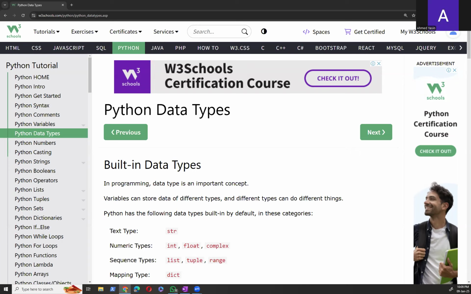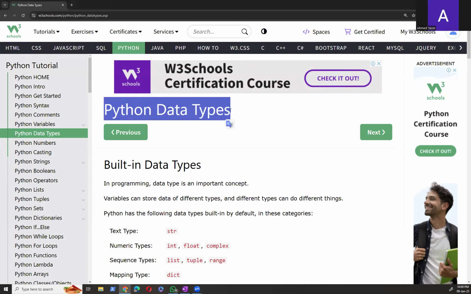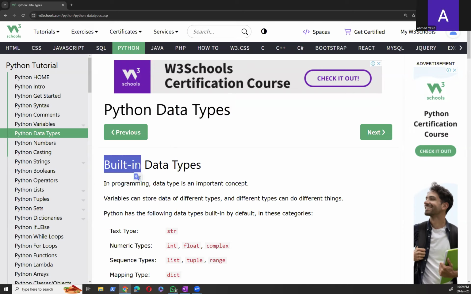Okay, we are starting today's topic, and this is built-in data types, or Python data types. We create variables in Python, and we deal with numbers, decimal point numbers, and text. All these are data types, right? Python has some built-in data types that it already knows about.